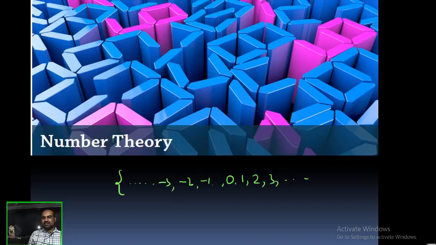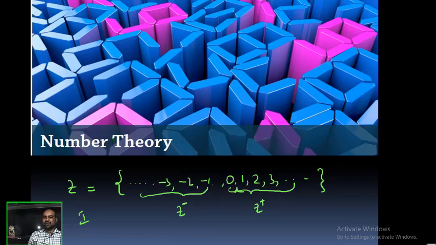This is called the set of integers, denoted by Z or sometimes I. Here, these are called positive integers, Z plus. These integers are called negative integers, Z minus.